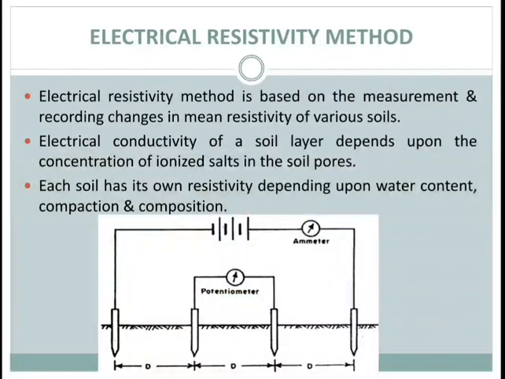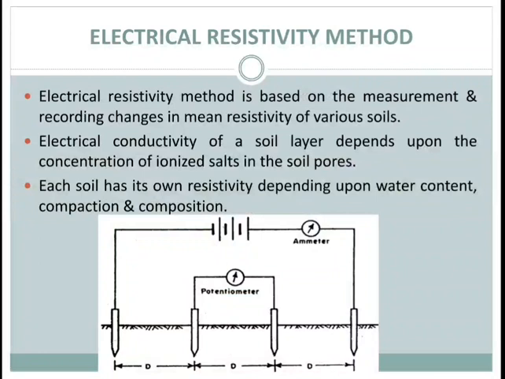Next method, electrical resistivity method. The electrical resistivity method is based on the fact that different soils have different electrical resistivity, depending on water content, compaction and composition. Saturated soil has lower electrical resistivity as compared to dry soil.